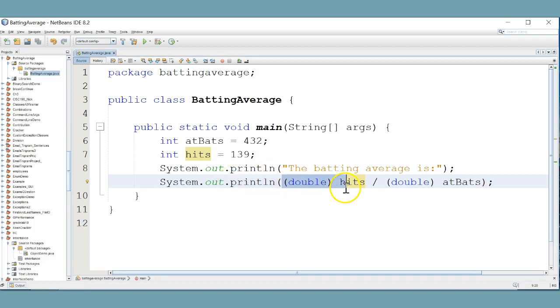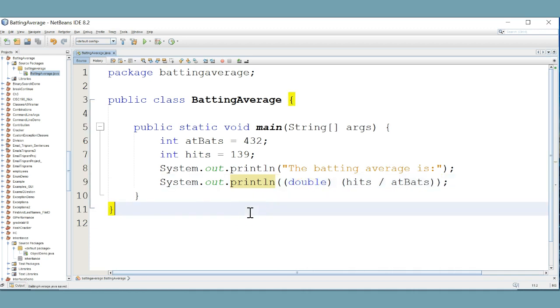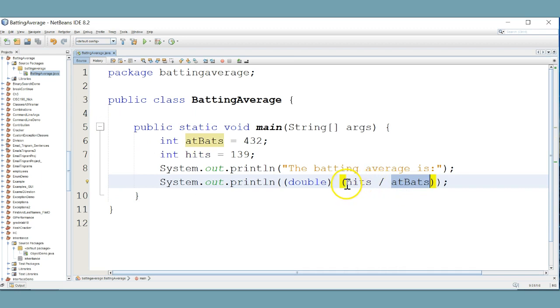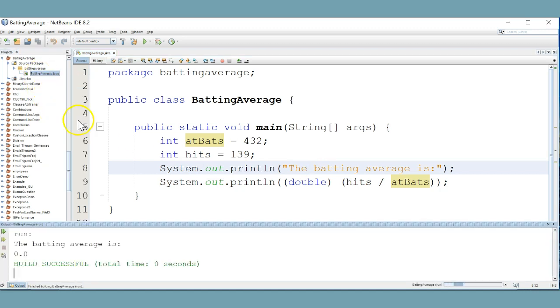What about this? Could we cast the result as a double, so hits over at bats are in parentheses, and then what if we cast that as a double like this? Do you think that would give us the same answer, or would it give us 0 again? Well, hits and at bats are ints, and so the division will happen first inside the parentheses and give us 0 because of the integer division. And then when we cast 0 to a double, we'll still have 0. So this is not a solution, although there are several possible solutions. This just isn't one of them.